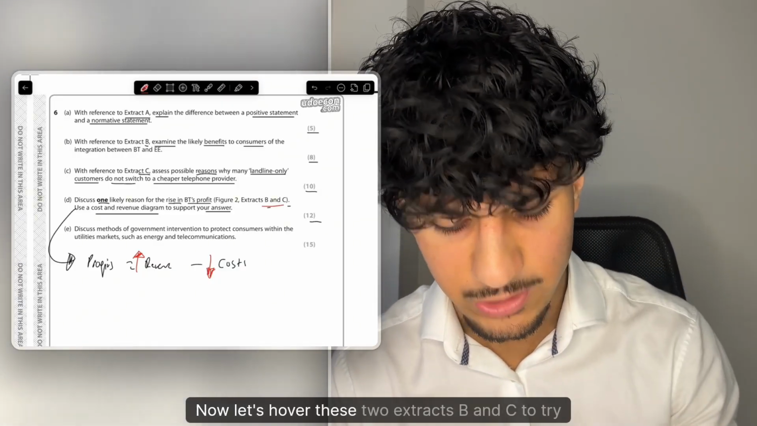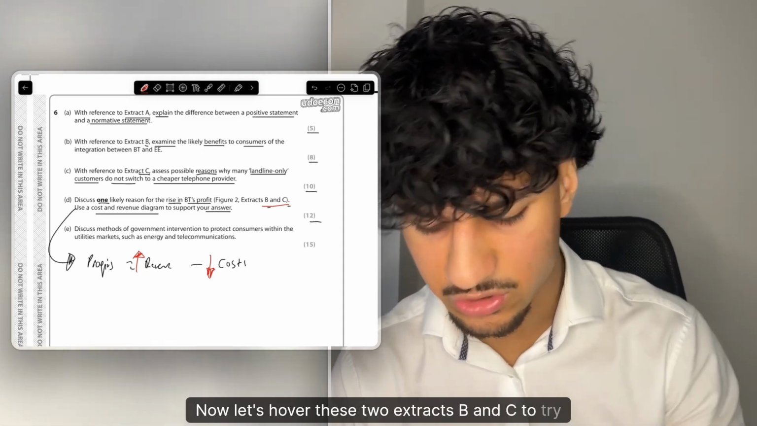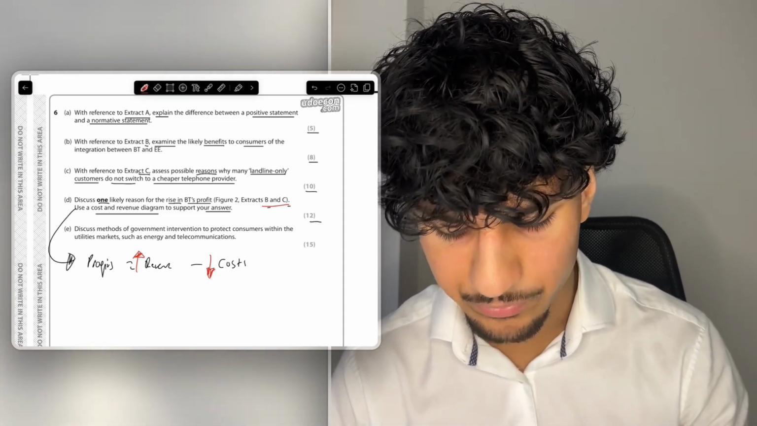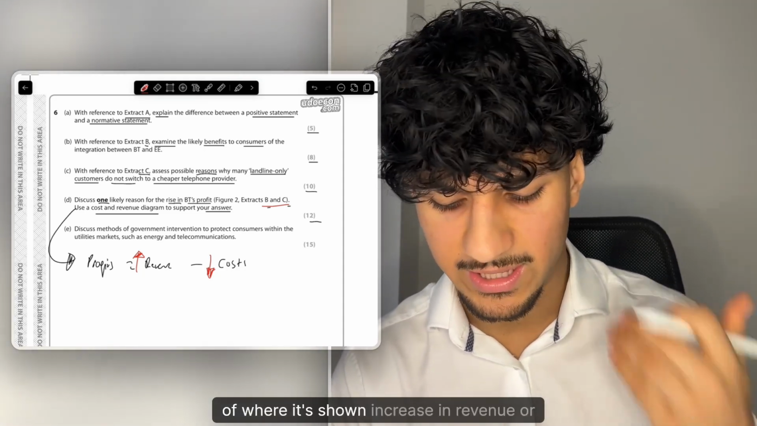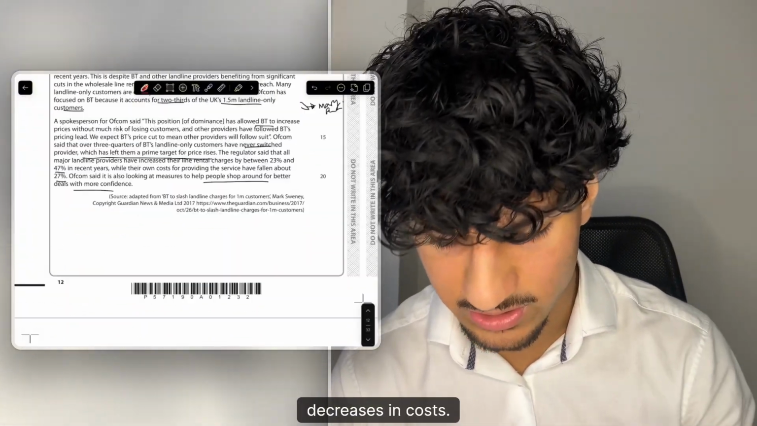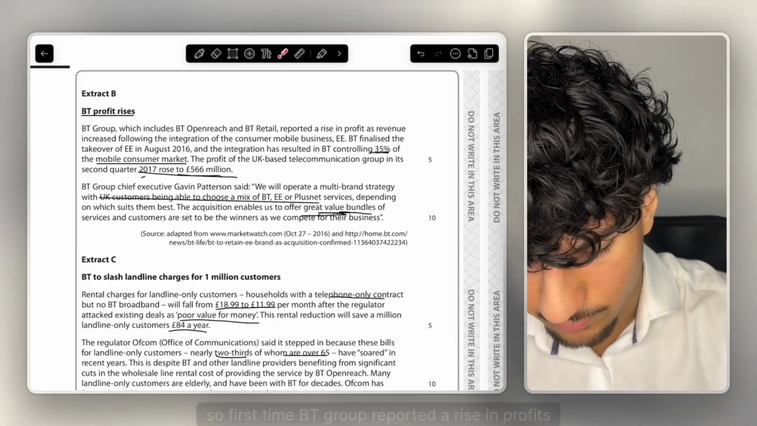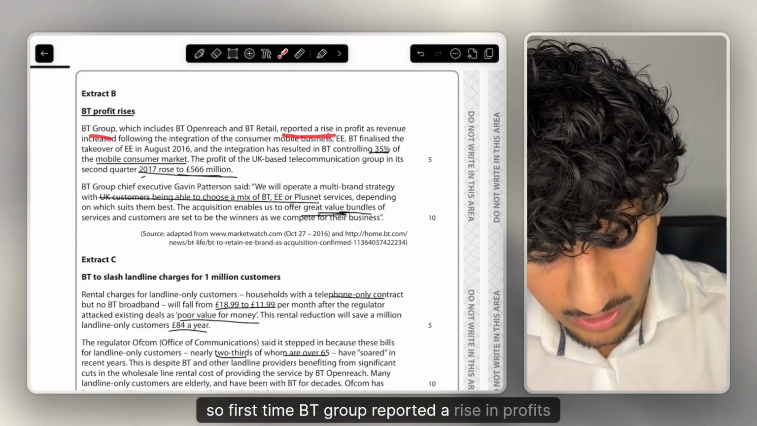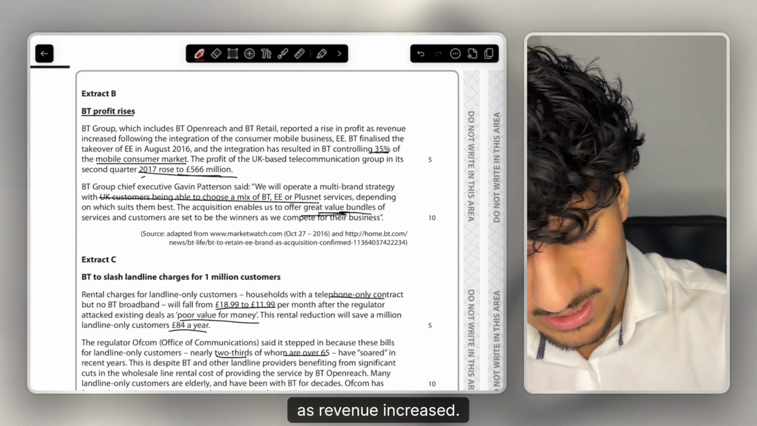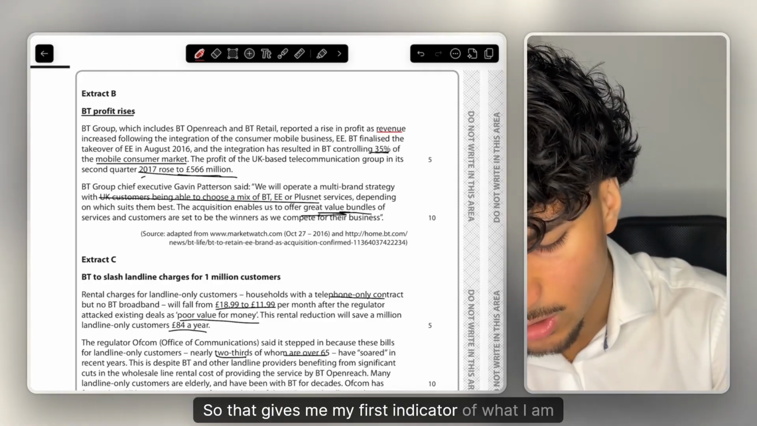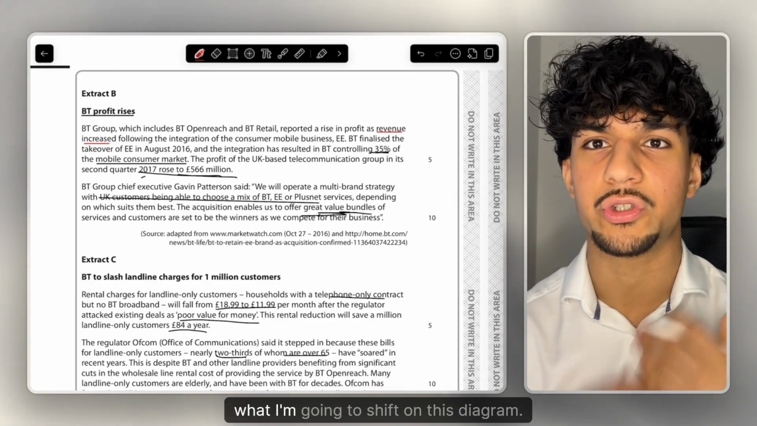Now let's have a read of these 2 extracts, B and C, to try and find examples where it's shown increases in revenue or decreases in costs. So that would be here, and let's have a look through this. So first line, BT Group reported a rise in profits as revenue increased. So that gives me my first indicator of what I am going to show, what I'm going to shift on this diagram.